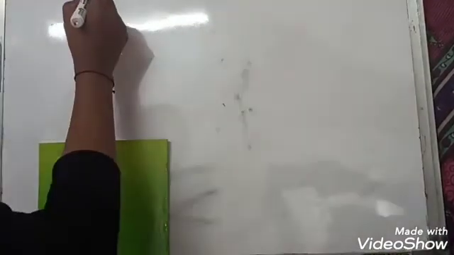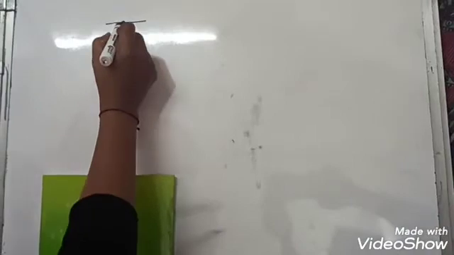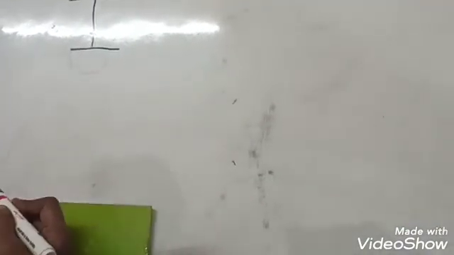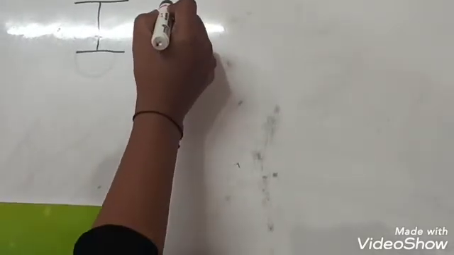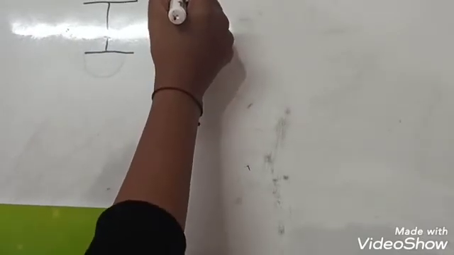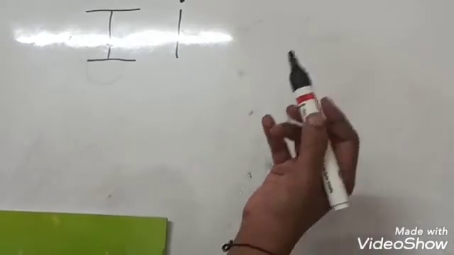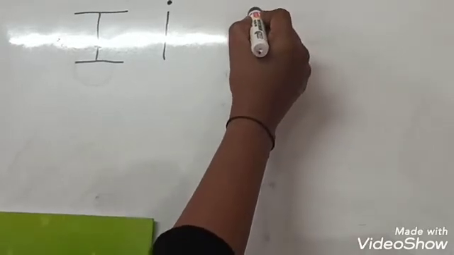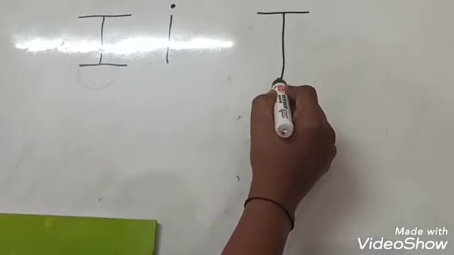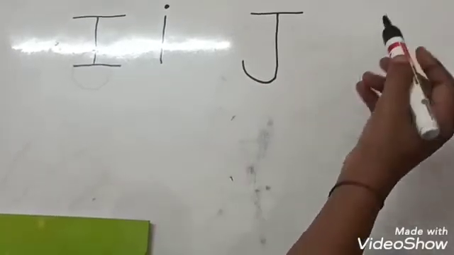Now I will teach you how to write letter I and letter J. For I, sleeping line, standing line, sleeping line, capital I. For small I, standing line and one dot, small I. Capital J, sleeping line, standing line and curve.